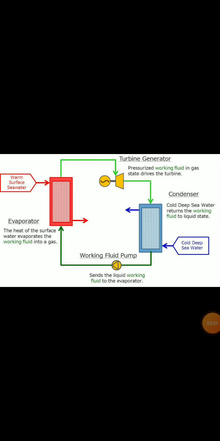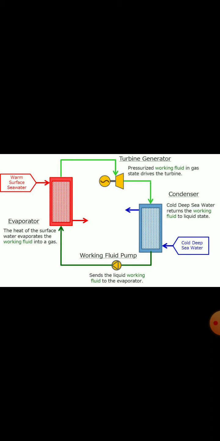Now let us talk about another type of energy which we get from the sea, and that is ocean thermal energy. What is ocean thermal energy? The energy obtained due to difference in temperature between the ocean surface and deeper sections of ocean.